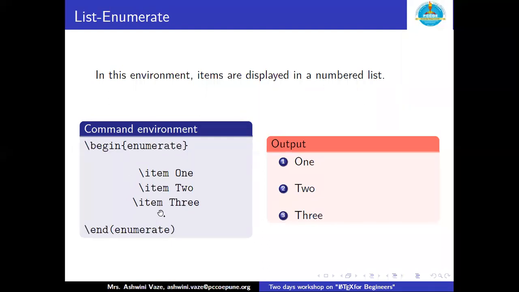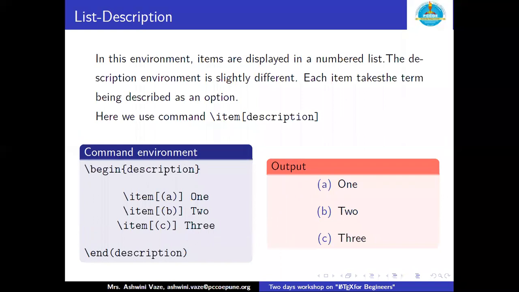In between that, the content is the same, similar to itemize. So this particular command or environment, if we compile, the output we will get is there in the right hand side box, number 1, number 2 as 2, and number 3 as 3. So these are the numbered list.